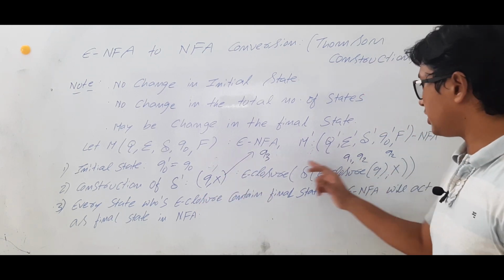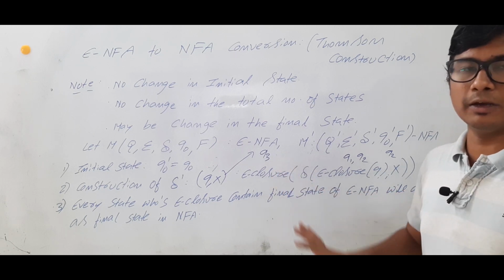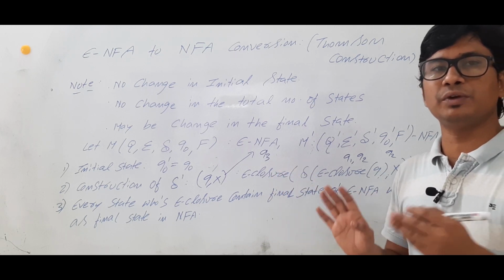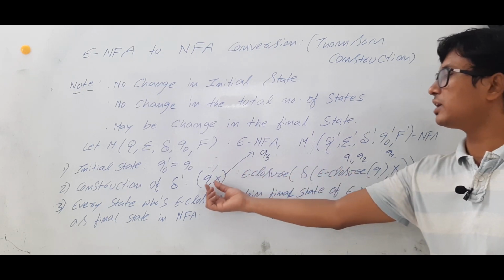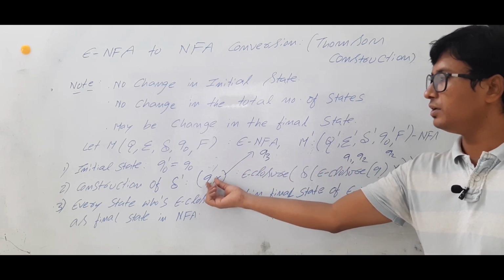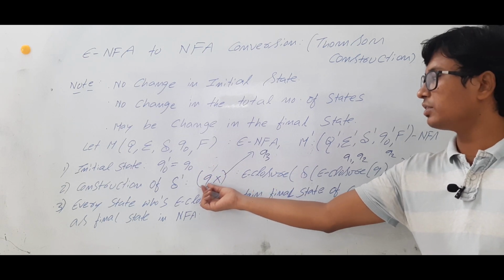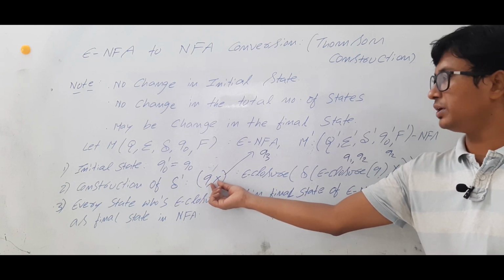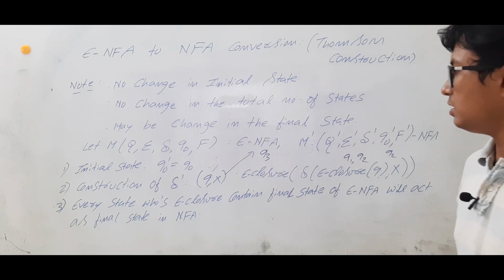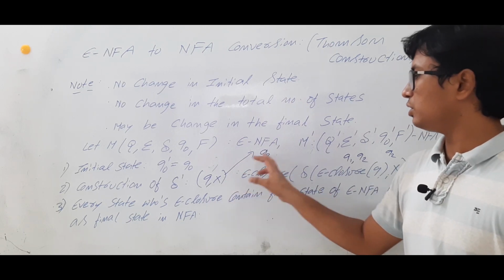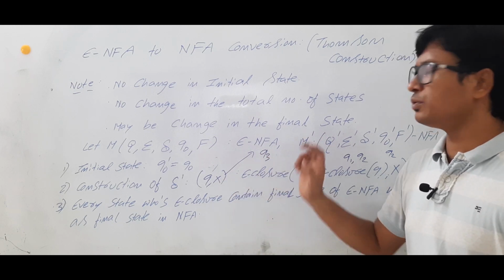Is it clear? This is very important. If you remember this step, then the conversion of epsilon NFA to NFA is quite easy. So remember it like this. First, calculate the epsilon closure of Q. Now, for the states you got, check where you move on X. For those resulting states, calculate the epsilon closure. In this example, you got Q3 only.